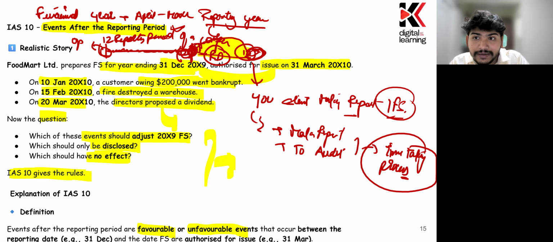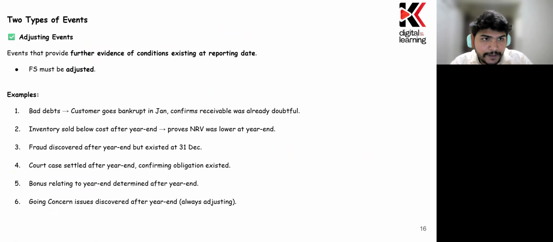But these happen in between the reporting date and the date when the financial statements are authorized. These are the two dates which you need to remember. So events after the reporting period are favorable or unfavorable events that occur between these dates. This is the definition you need to remember. Now, there are two types of events.